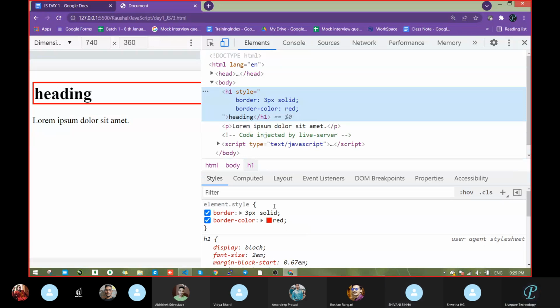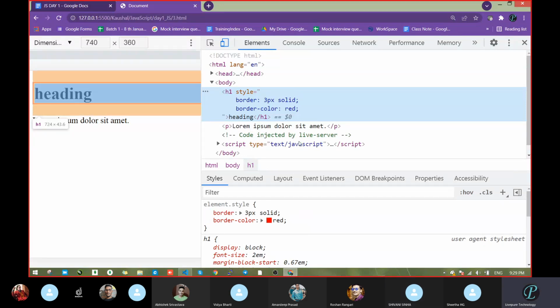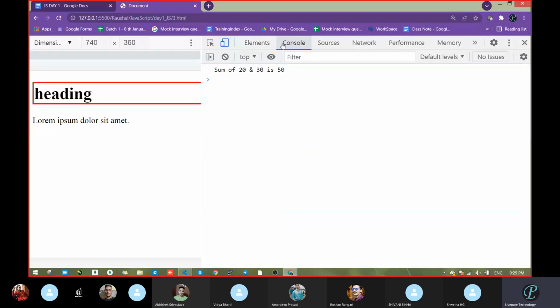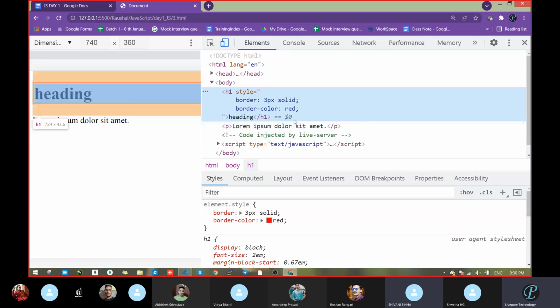Whatever we have written here, this one is the DOM, but this is the console. The console is never known as the DOM. After opening the DOM, we click on the second button. See what I told: when you click on the DOM, then we have to click on the console to see the output. Now whatever everybody wrote in JavaScript, everybody is blaming me.